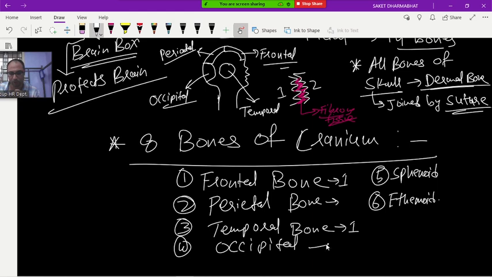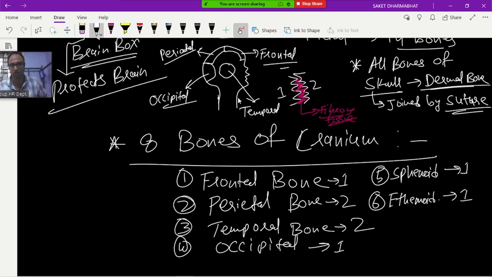Occipital is also one. Sorry, my mistake. Sphenoid is one. Ethmoid is one. But parietal and temporal are two bones each. If you add all these bones, how many bones will come? Tell me. 8 bones are coming.